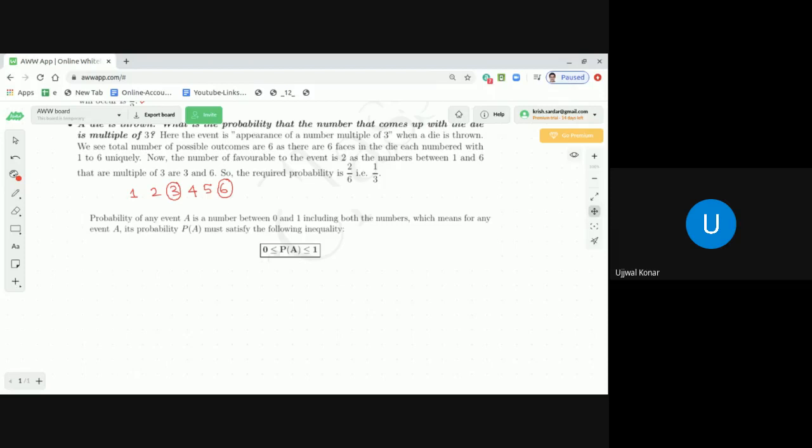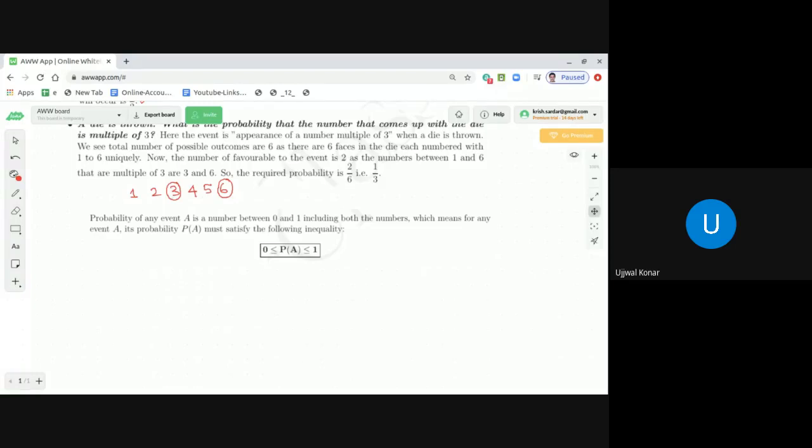A few minutes back I said that the probability of event A cannot be 0. It can be 0, but it is a very rare case. Let me give you an example where the probability of an event can be 0. If I throw a die, what is the probability that I get a face marked with 8? That is not possible. There is no face marked with 8 dots.